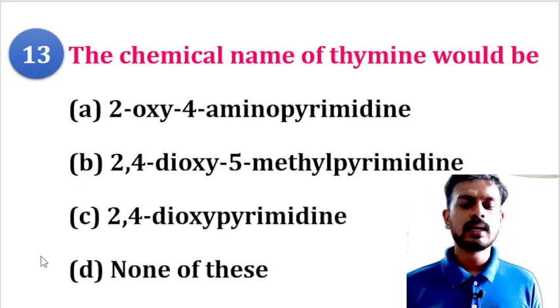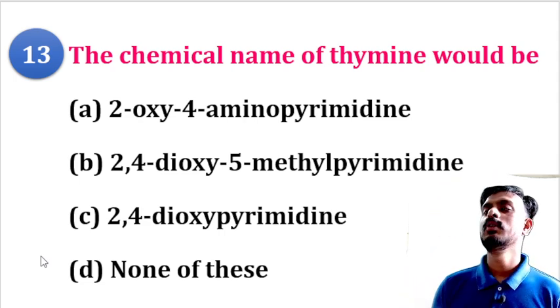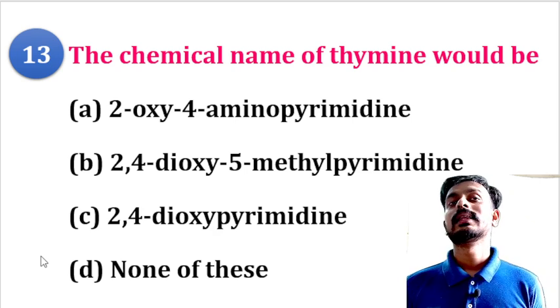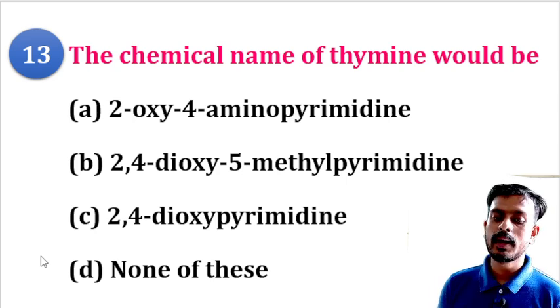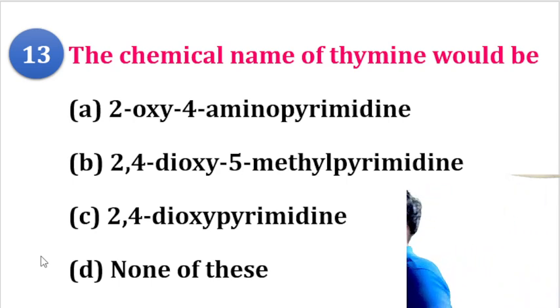Okay, so moving to the next question. The chemical name of thymine. What is the chemical name of thymine? The options are 2-oxy-4-aminopyrimidine, 2,4-dioxy-5-methylpyrimidine, 2,4-dioxypyrimidine, or none of these.